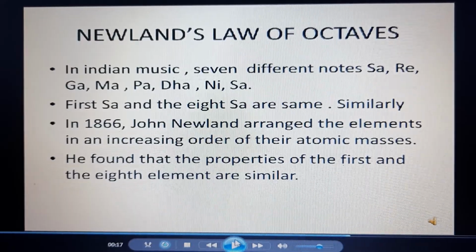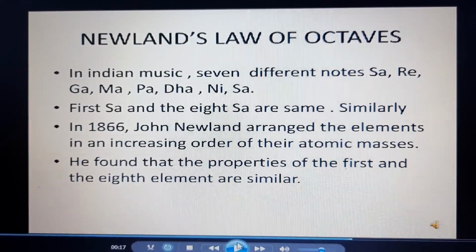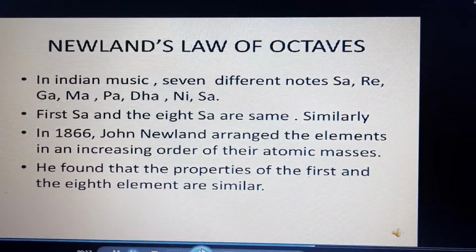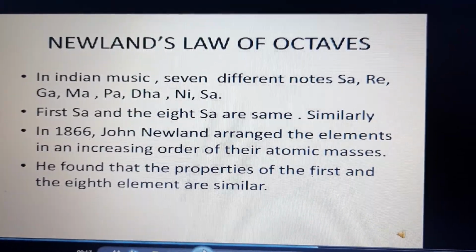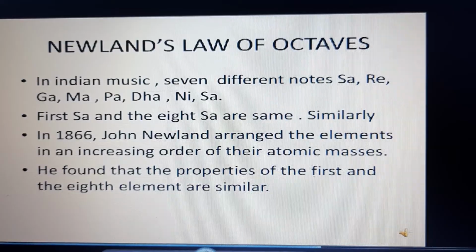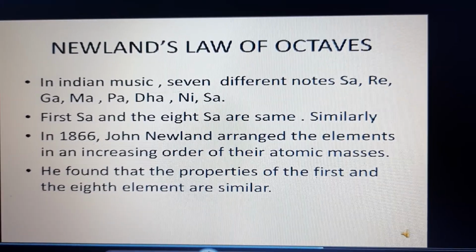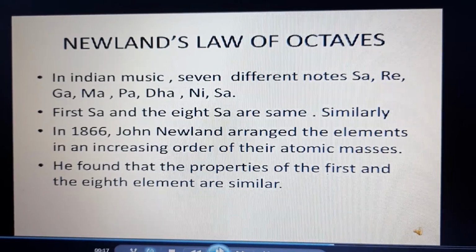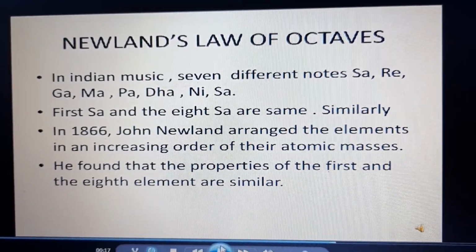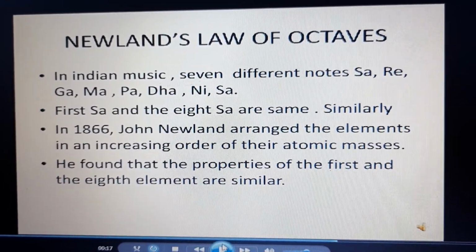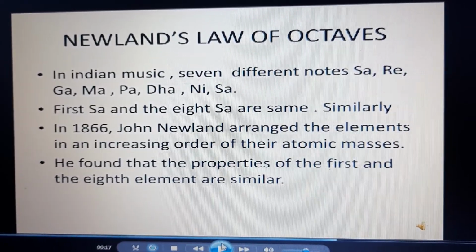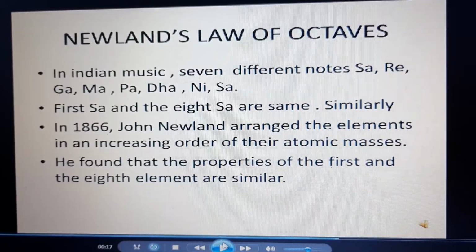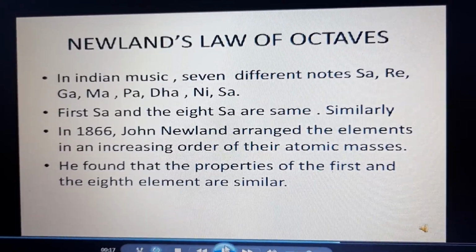So Newland arranged all these elements in increasing atomic masses, and then he said that the properties of the first are similar to the properties of the eighth element. Now in 1866, he was an Englishman, John Newland. He arranged the elements in an increasing order of the atomic masses, and he found that the properties of the first and the eighth element are similar.